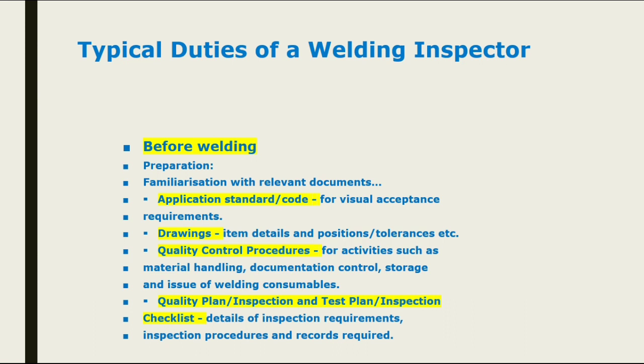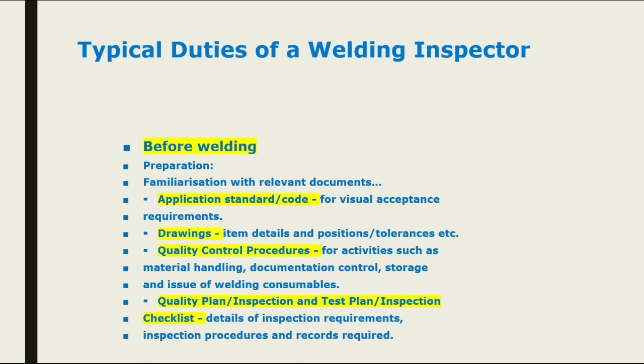And third, the quality control procedure related to material handling, documentation control, storage, and issue of welding consumables. Welding consumable storage and issue is a difficult thing, in which moisture and other factors play a major role. So the welding inspector needs to take care of this.